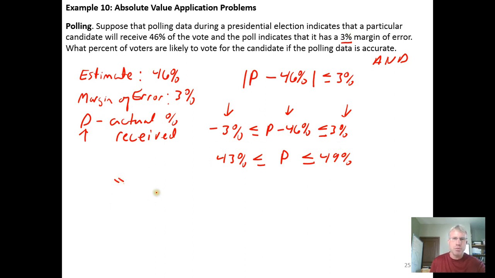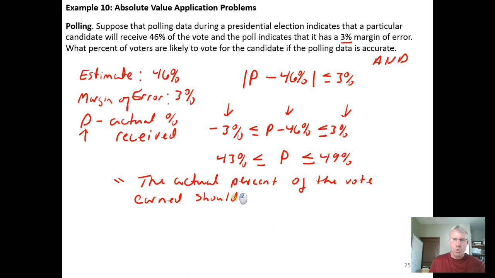As a complete sentence, we would say something like this. The actual percent of the vote earned should be between, right?